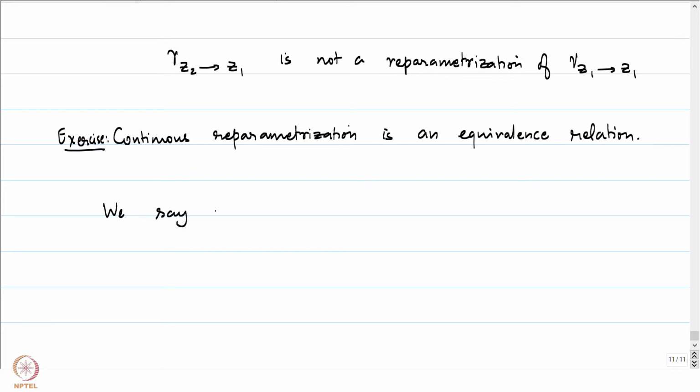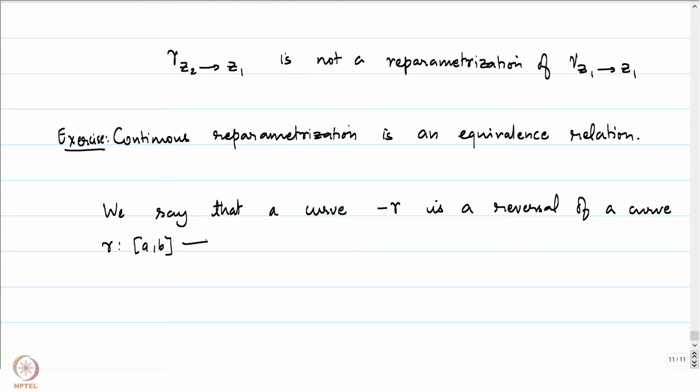We say that a curve minus gamma is a reversal of gamma if, for a curve gamma from A B to C, minus gamma is defined from minus B, minus A into C, and minus gamma of t is defined to be gamma of minus t.